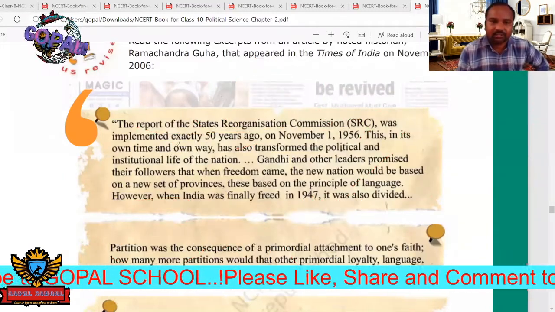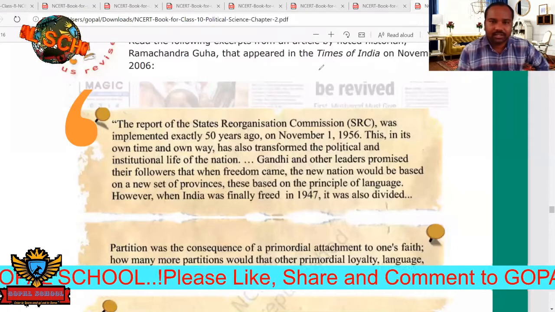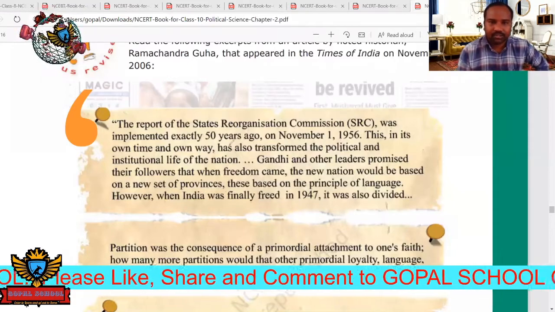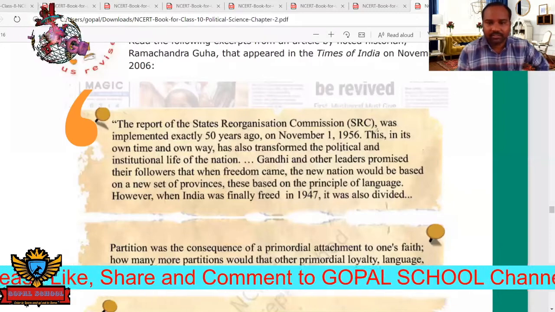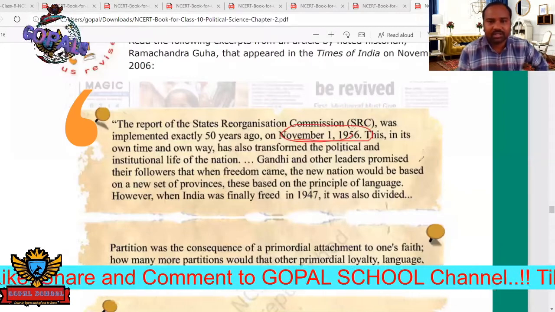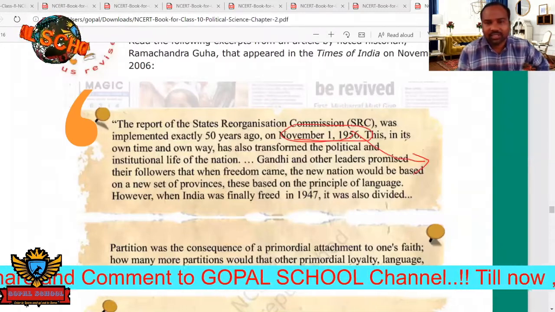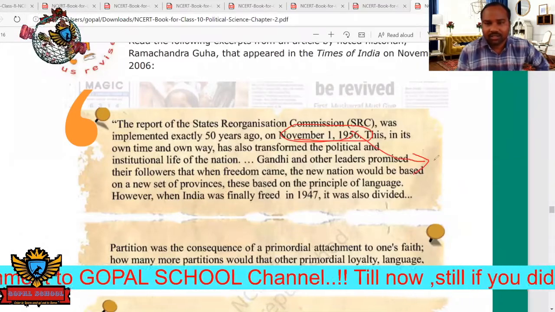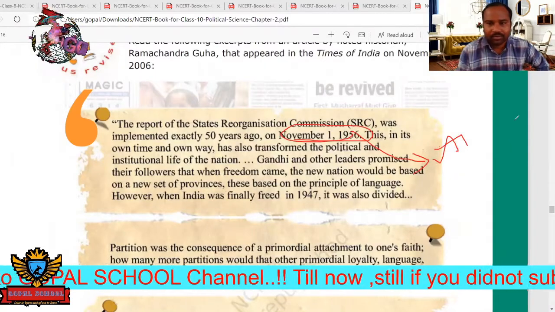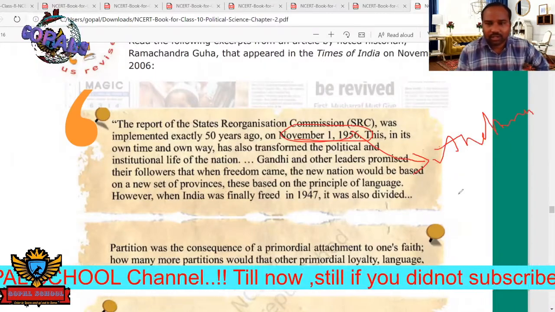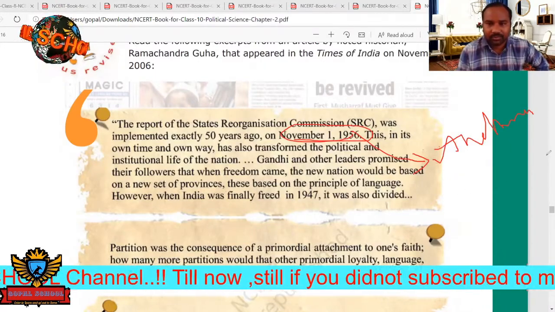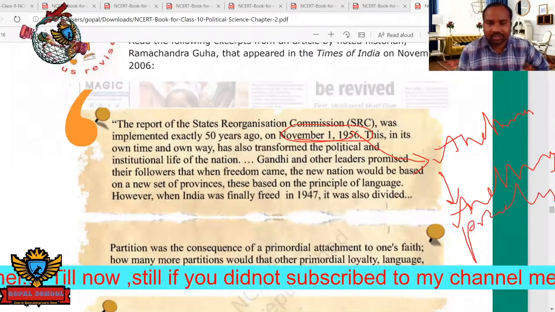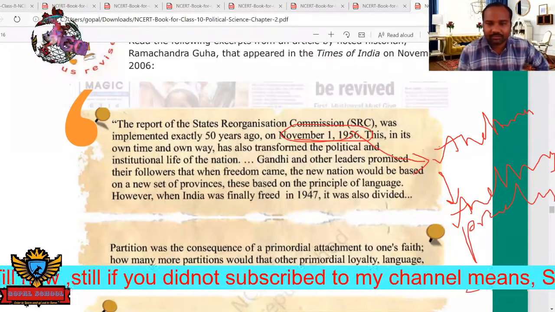Okay, so this is about the SRC, State Reorganization Commission. Remember the date, 1st November 1956. So in November 1956, what happened here in our Andhra Pradesh? Our Andhra state was converted into Andhra Pradesh by merging with Telangana state.